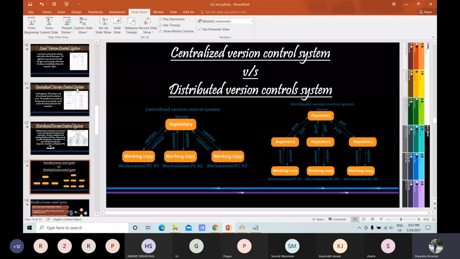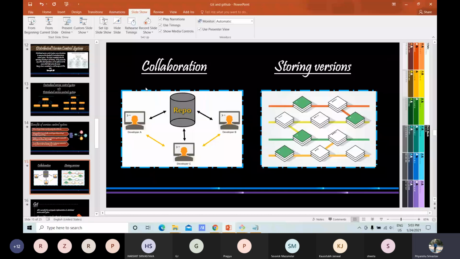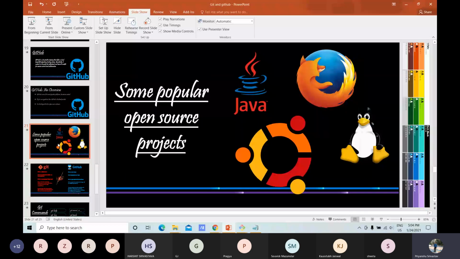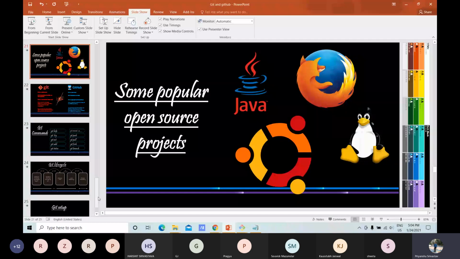Then we moved on to Git, its advantages and features, then GitHub, and the differences between Git and GitHub. Then we saw some Git commands, and finally ended the theory with the Git lifecycle. So this was everything about theory, and in the practical demonstration, there is a little problem in my system, so it is not showing.